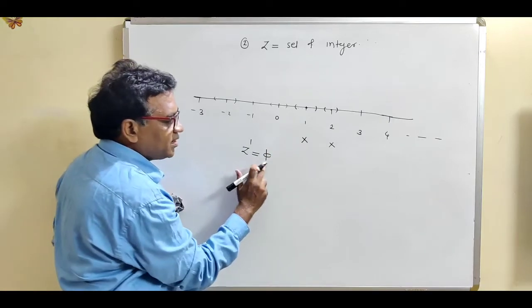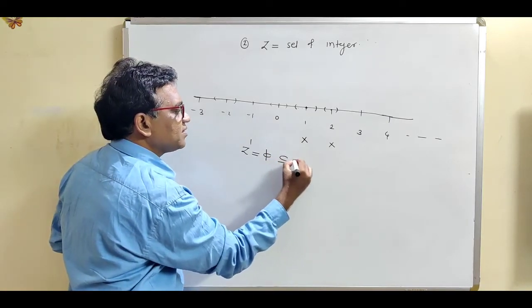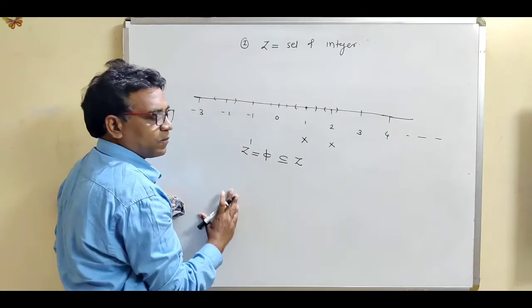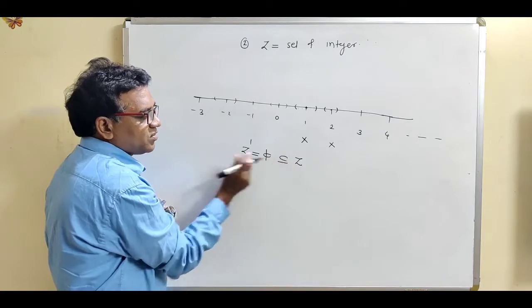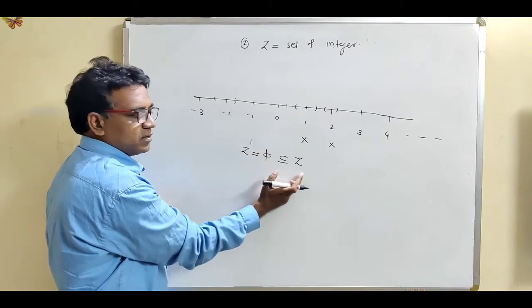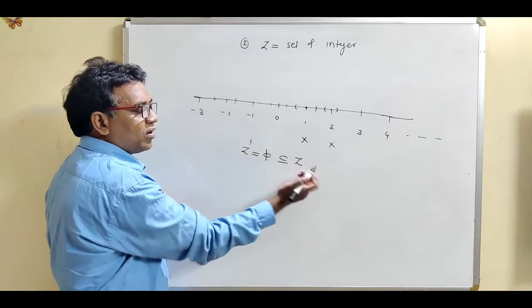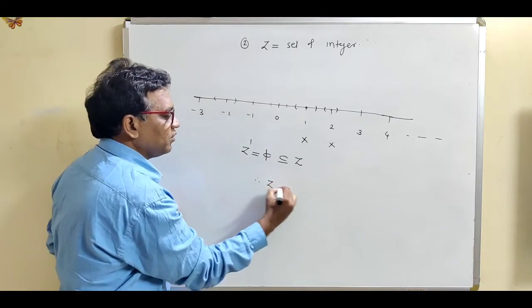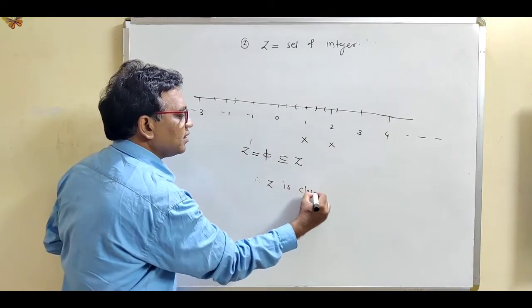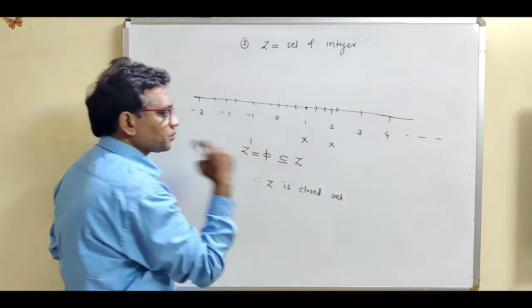Now obviously this empty set is a subset of any set. So what is this condition? This set contains all its limit points. So Z contains all its limit points, and according to the definition of a closed set, we can say that Z is a closed set.